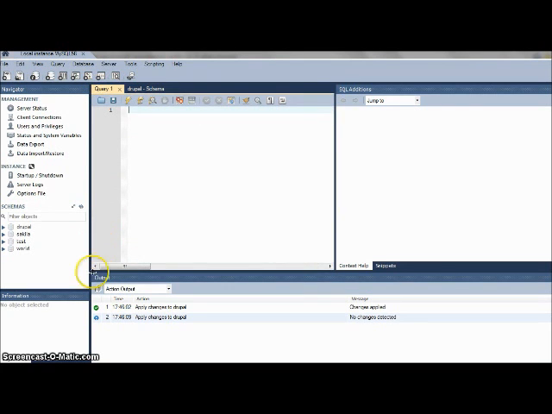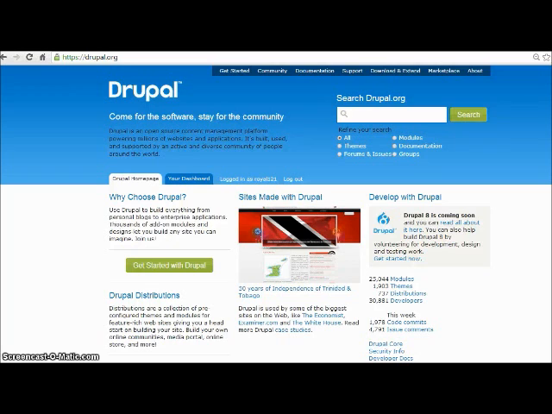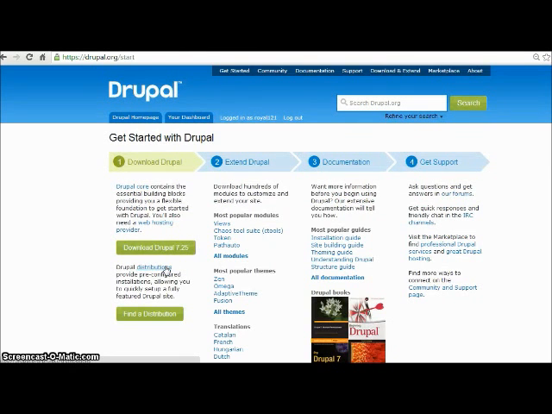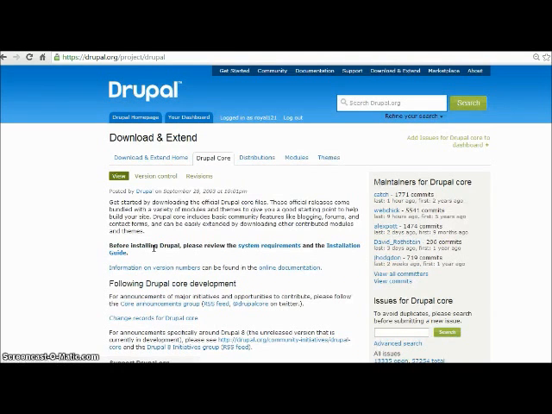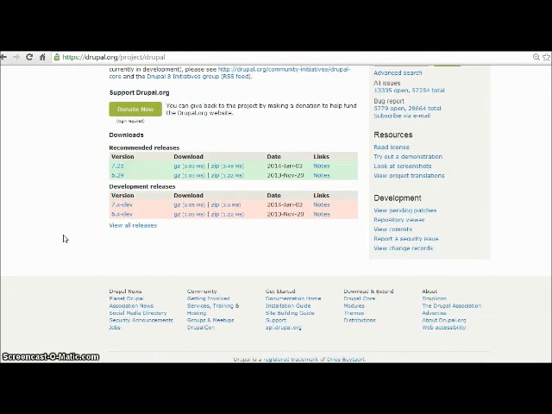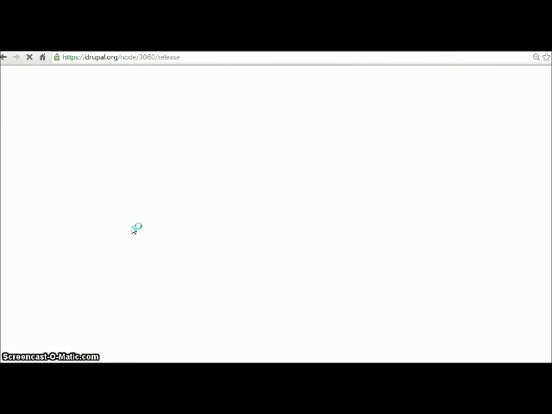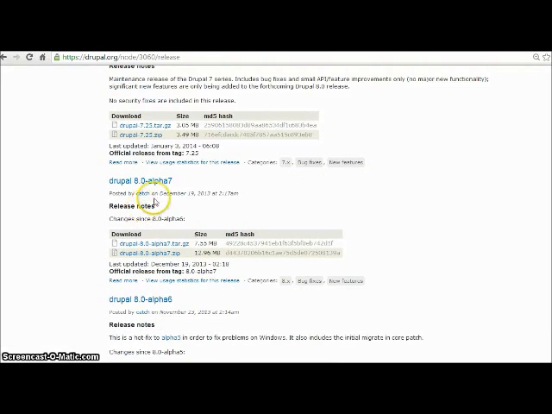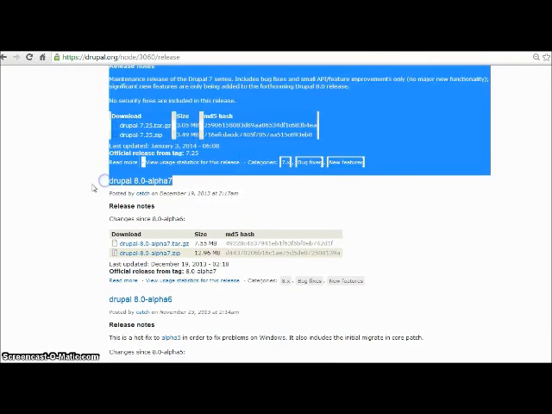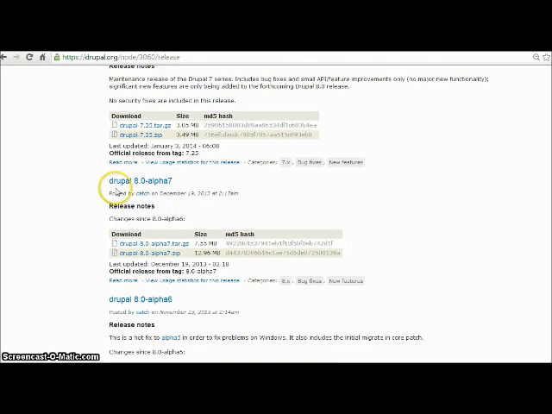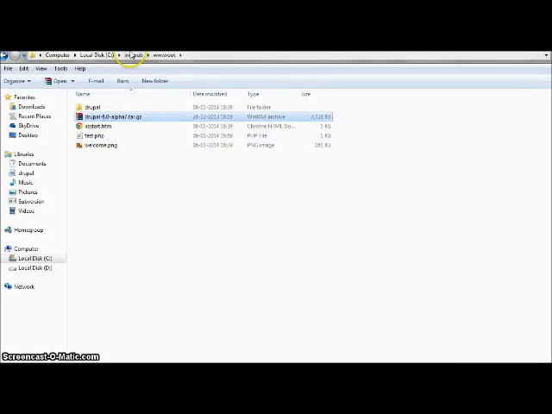Now it's time to install Drupal. So we download the Drupal 8 compressed file, go to drupal.org and click on get started with Drupal. Now click on download Drupal 7.25. We are now on the Drupal project page, so we can scroll down and click on view all releases. Here, this is the latest 8 version. It's called Alpha 7. I've downloaded this file and I've placed it here in my inetpub www root folder.